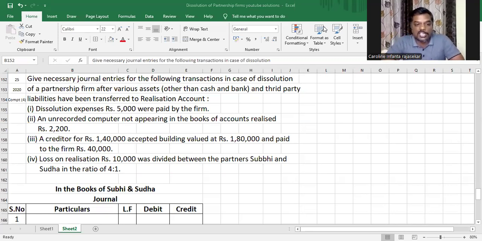Give necessary journal entries for the following transactions in case of dissolution of partnership firm after various assets other than cash and bank and third-party liabilities have been transferred to realization account. Dissolution expenses of the firm, 5,000 were paid by the firm. Understood or not, my dear children?